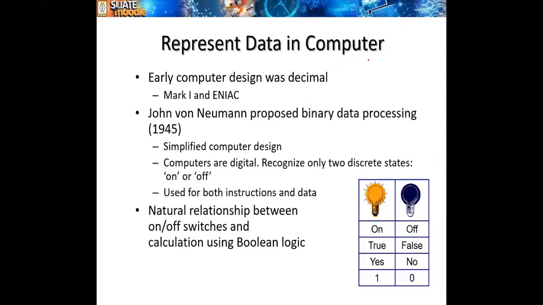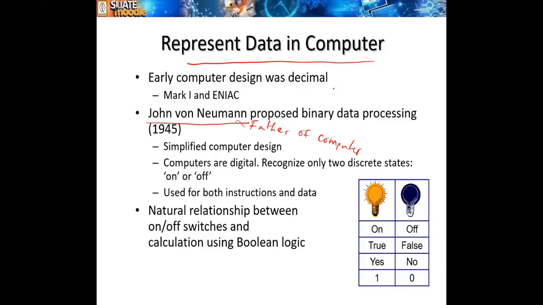Now this is something important you have to understand. So earlier, John von Neumann, he is referred to as the father of computer. He opened up the way for the computer we are using today, right? So that's why he is referred to as the father of computer. Before him, earlier,